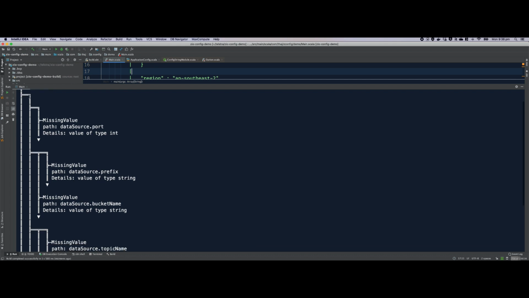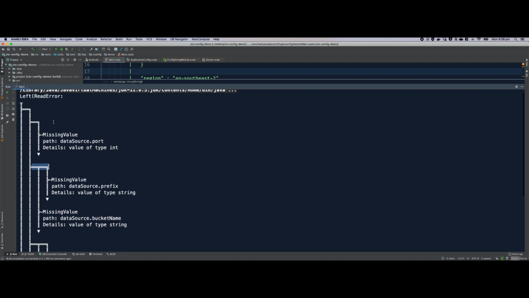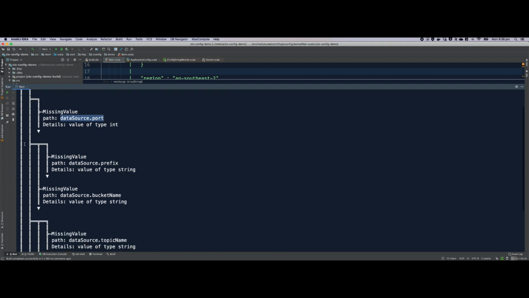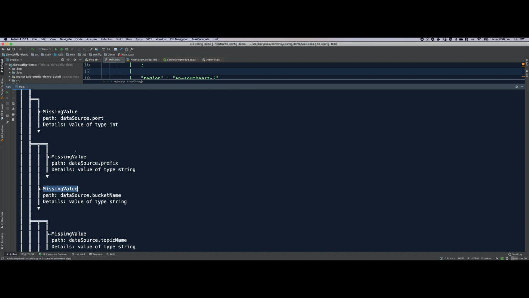So let's take the first branch, which means this parent branch that consists of 3 errors, of which the first error has only one branch, and we have only one error in that branch, which means pass the port and you're good to go. Or you can also choose to do something else. You can fix the second error. The second error itself has 2 branches, and each of those branches have exactly one error message, which means you have to fix both these missing values to fix that error message.